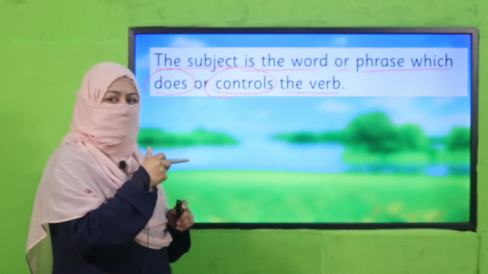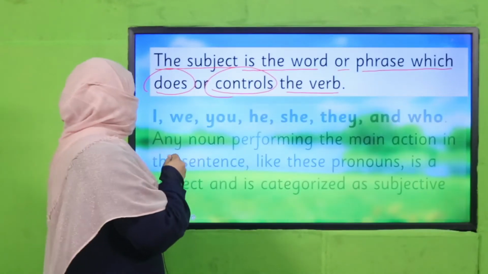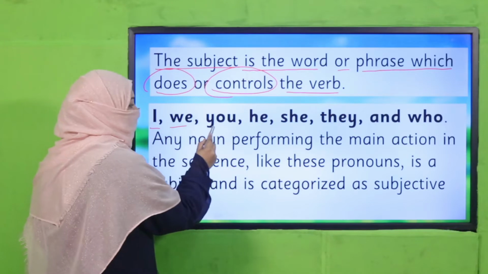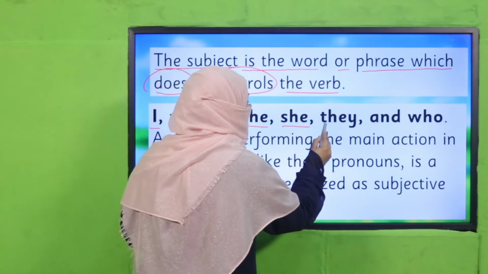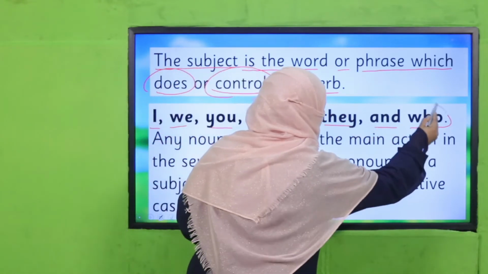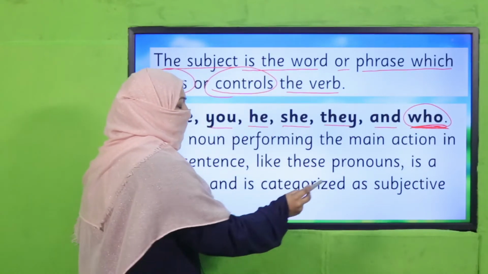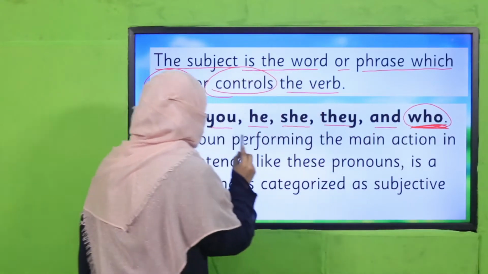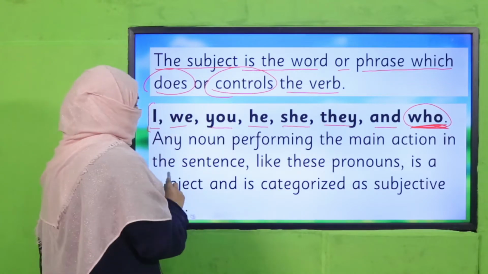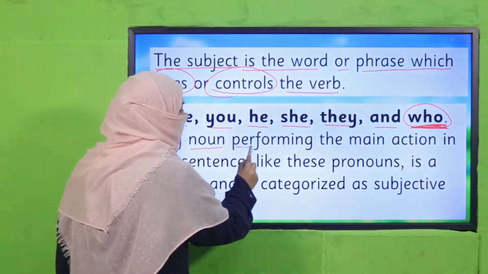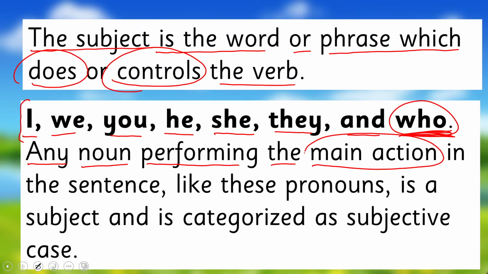Now, what will be the subjective case of pronoun? I, we, you, he, she, they, and sometimes who. This question, today we will not discuss a lot about it, but we should know this is also a pronoun. So these are the subjective case. Any noun performing the main action.